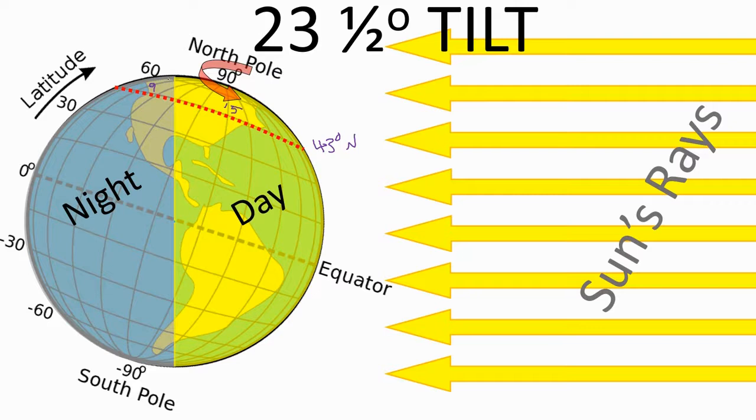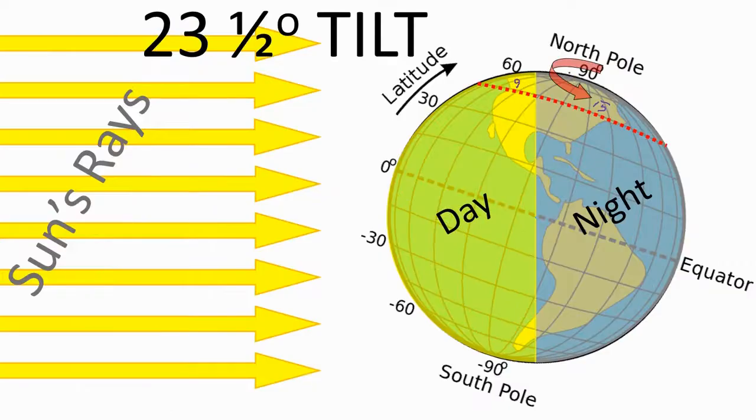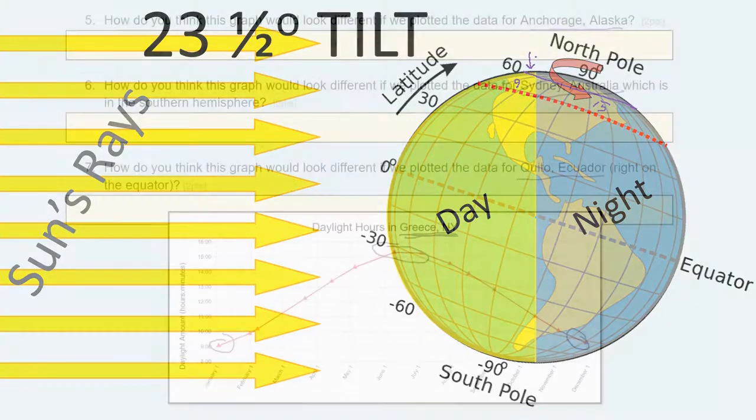Anchorage, Alaska is 61 degrees north of the equator. So there's Anchorage, Alaska at that line. Take a look as the Earth spins around, how much time Anchorage, Alaska gets to spend in the daylight on this day. And look at just that little tiny bit of darkness. 6 months later, of course, it switches. They get a tremendous amount of darkness and only a tiny little bit of daylight.